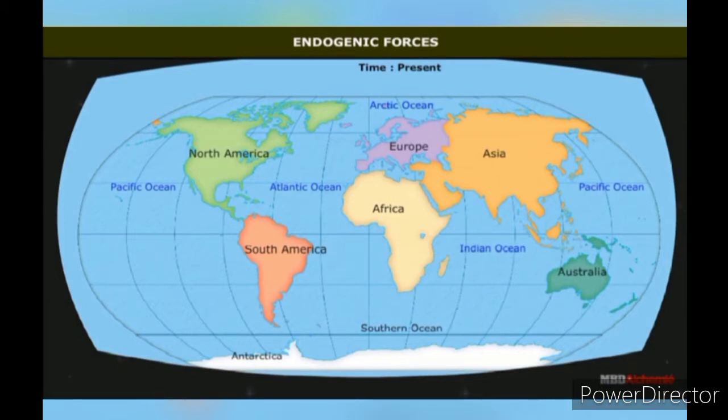The 7 continents in order of size are Asia, Africa, North America, South America, Europe, Australia, Antarctica. The oceans are the Pacific Ocean, the Atlantic Ocean, the Indian Ocean, the Arctic Ocean, the Southern Ocean.